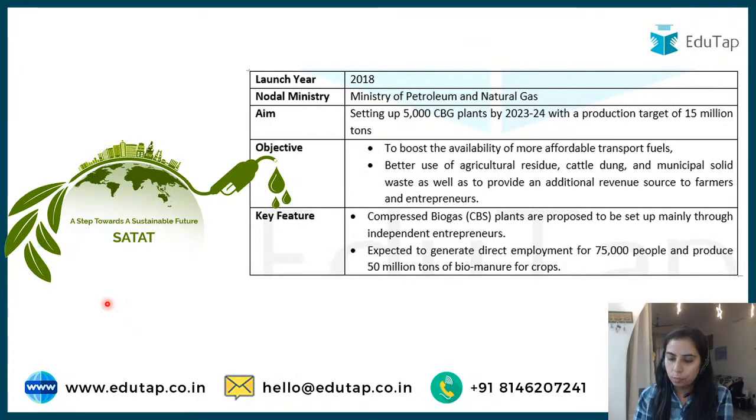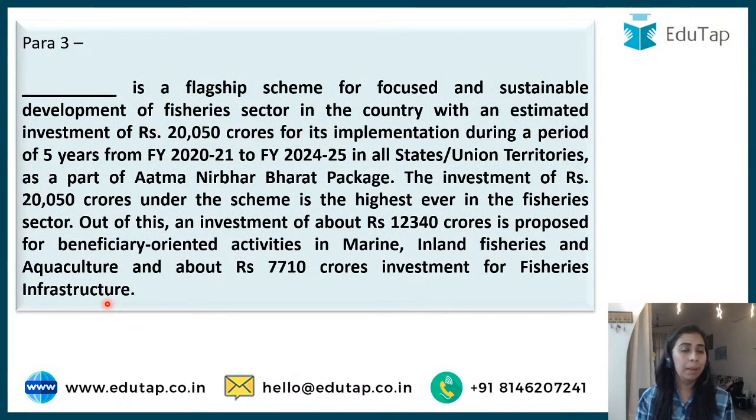Moving on to the next question. Again a paragraph based question. Dash is a flagship scheme for focused and sustainable development of the fisheries sector in the country, with an investment of 20,050 crores for its implementation during a period of 5 years starting 2020 to 25 in all the states as a part of the Atmanirbhar Bharat package. Investment is the highest ever in the fisheries sector. Out of the investment, the majority, 12,340, is proposed for beneficiary oriented activities in marine, inland fisheries, aquaculture and the rest would be implemented for fisheries infrastructure.